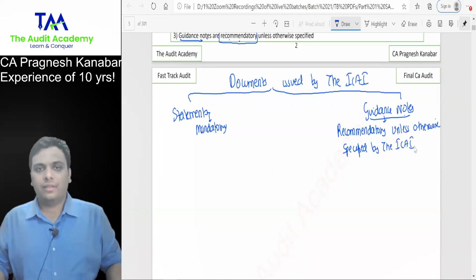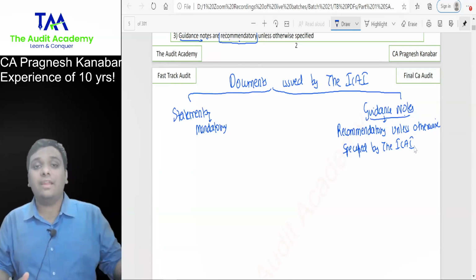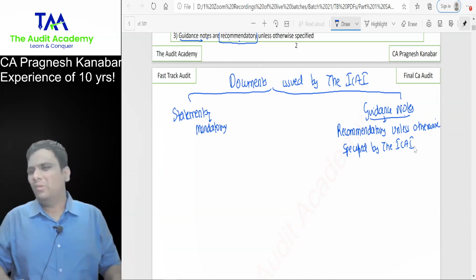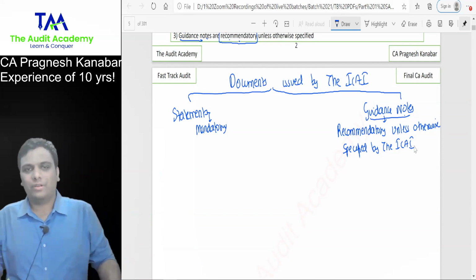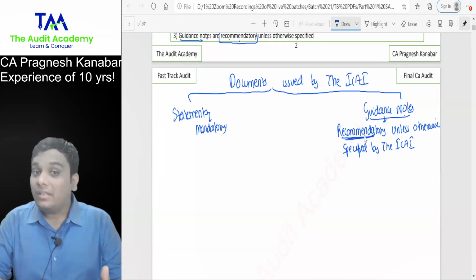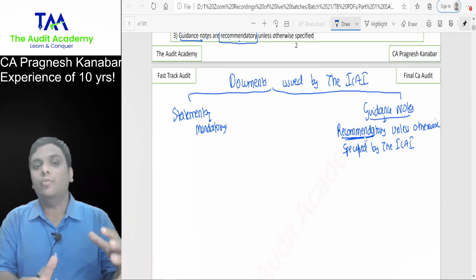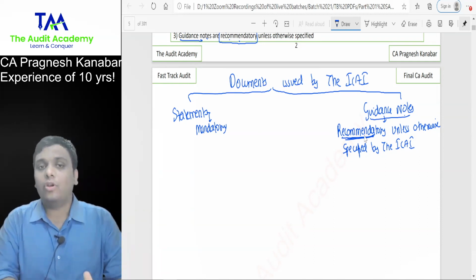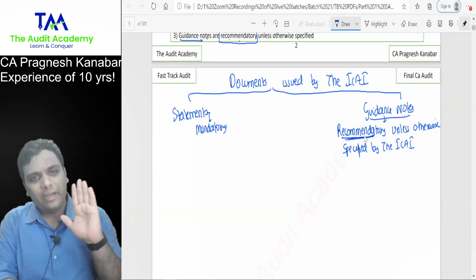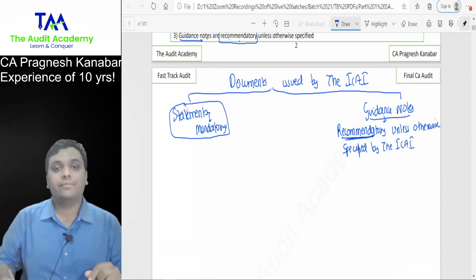Students, what do you understand? What is the difference between the English words recommendatory and optional? Optional means no one is worried whether you are following it or not. Recommendatory means that in general situations you must follow it. Only in rare cases, exceptionally, you may be allowed to follow your own judgment. I will make you right away. Don't worry about it. First, let us finish statements, mandatory.